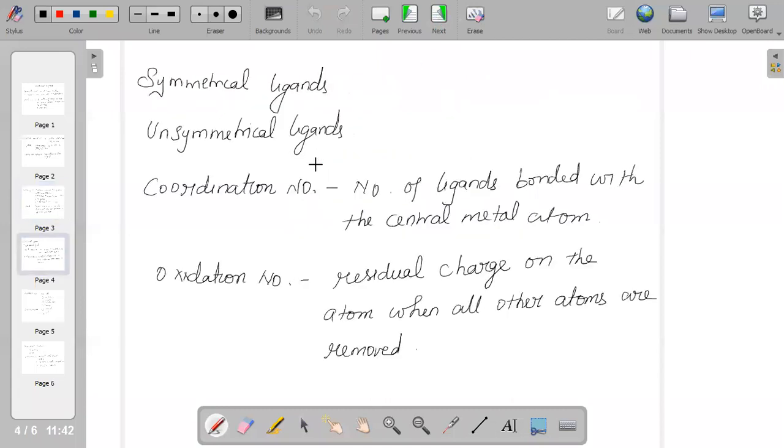The most important is the different types, symmetrical and unsymmetrical ligands.